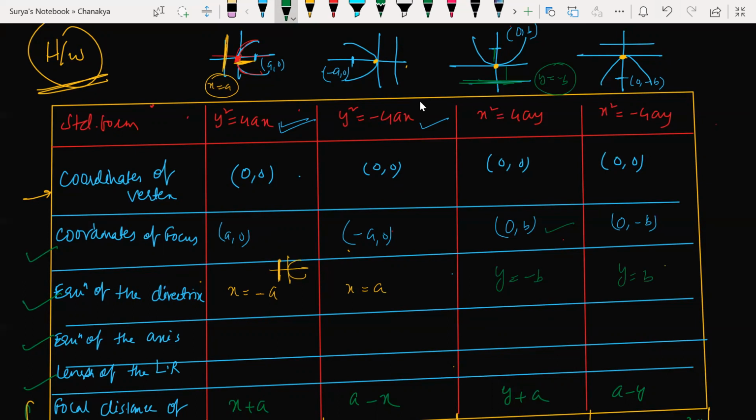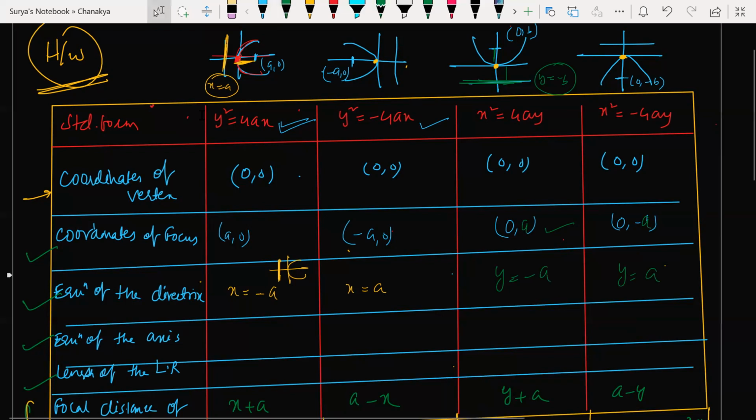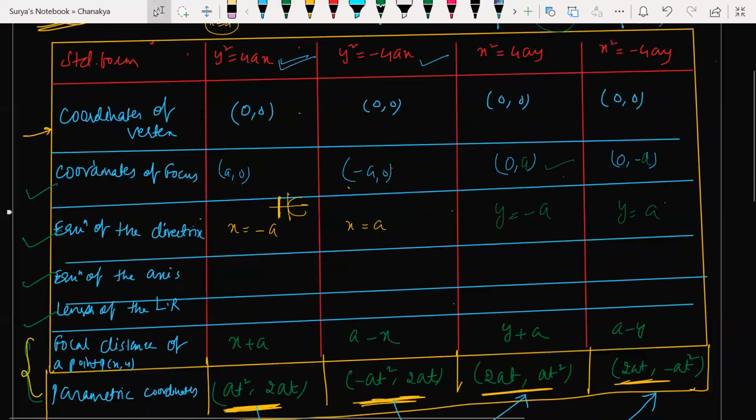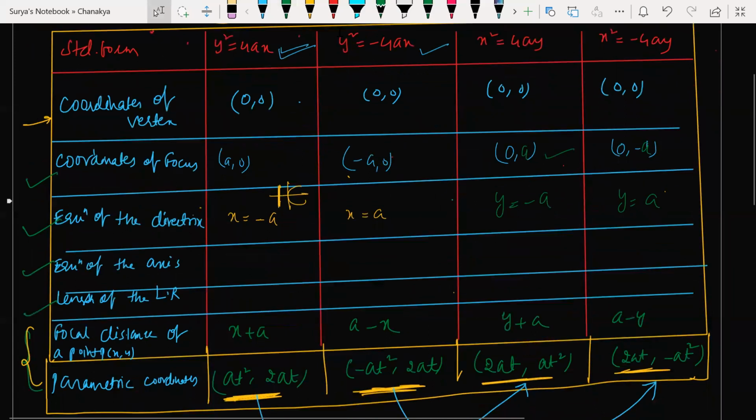Getting my point? If at all you're taking this as 0, b, minus b, you can take a as well, no problem. You can take this a as well. Look at a and minus a. So a, minus a होगा, a होगा. समझ रहे हो? हाँ. Write the axis of this parabola. Everyone, write the axis. Everyone.